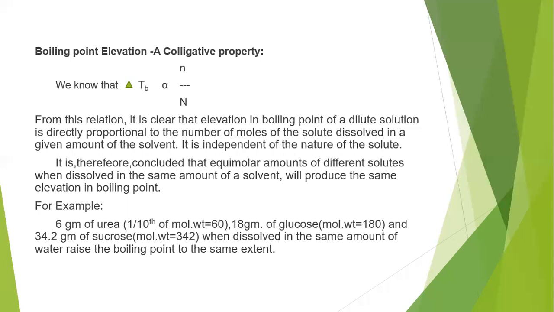If we dissolve each in the same amount of water, that is, the same quantity of solvent, for urea with water, glucose with water, and sucrose with water, all three solutions raise the boiling point to the same extent. So the elevation in boiling point must be the same for all three if they are equimolar in the same amount of solvent.